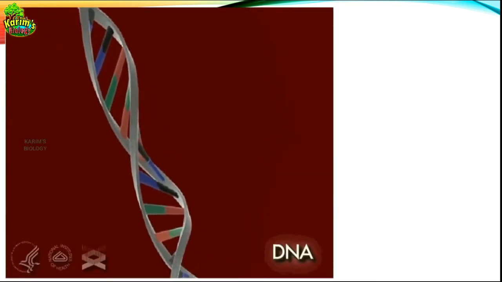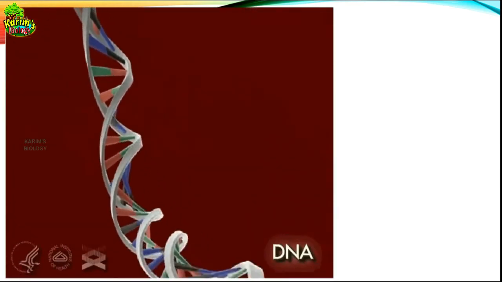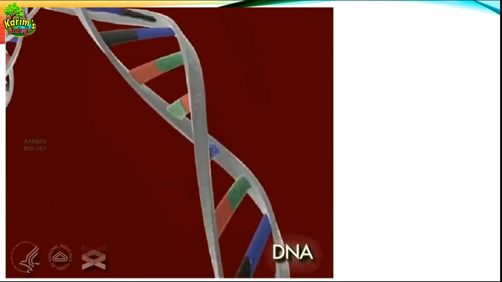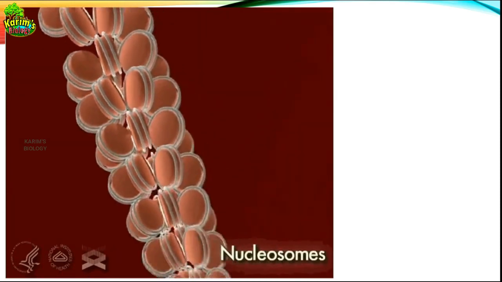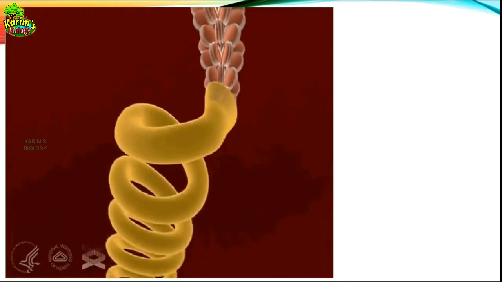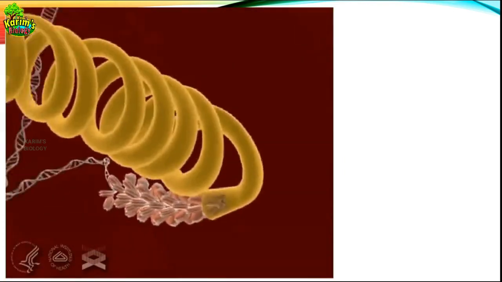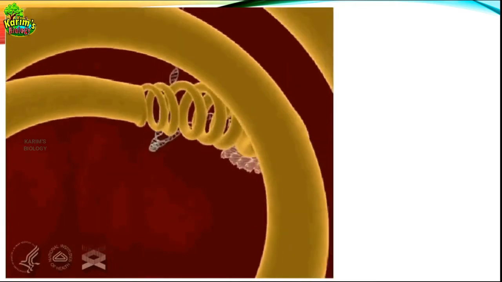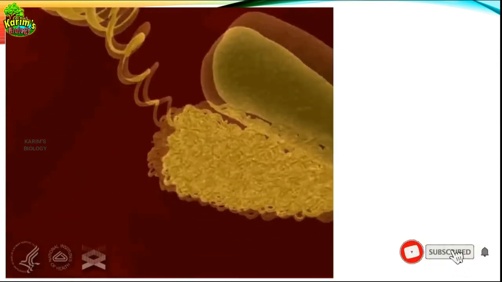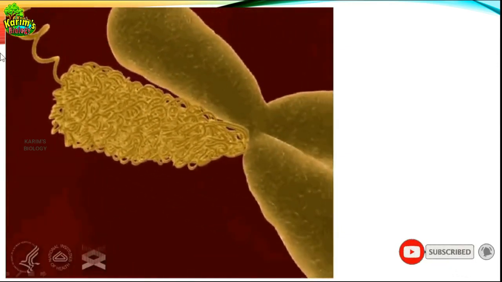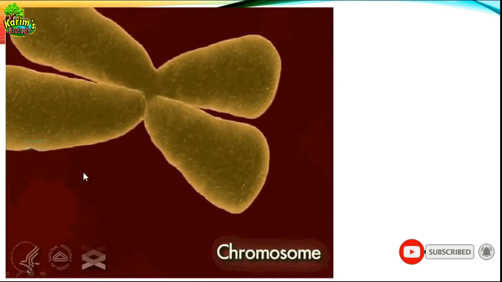Once again you see this animation, you can clearly understand now how the chromosomes are formed. A long strand of DNA coiling around histone proteins. Histone proteins will again form the nucleosomes. Nucleosomes will be again twisted around, coiled around, supercoiled to form a structure called chromatin fiber. So this spring-like structure that you can see over here is the chromatin fibers, and chromatin fibers are further condensed to form the chromosomes.